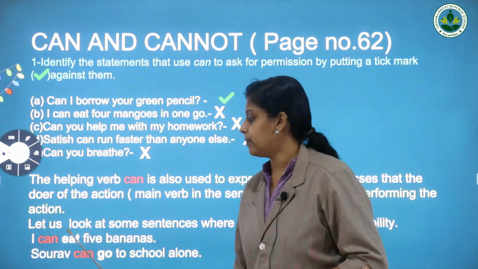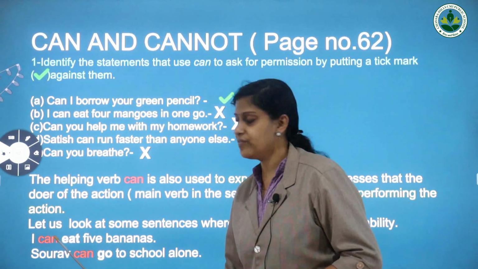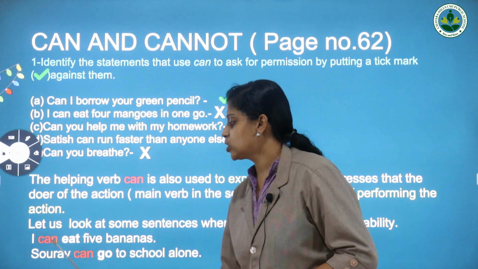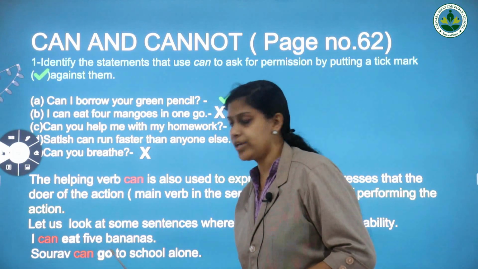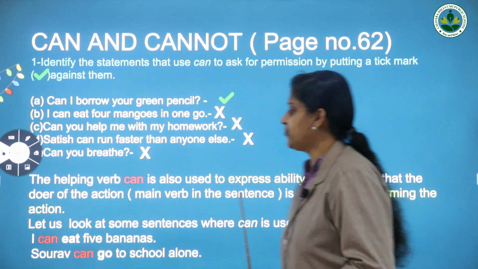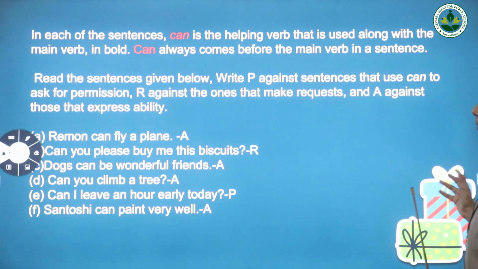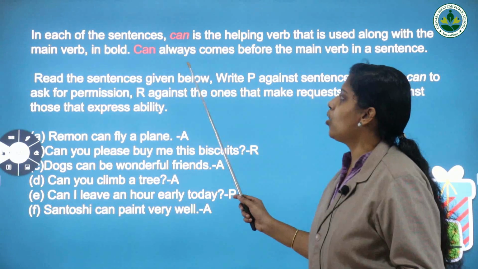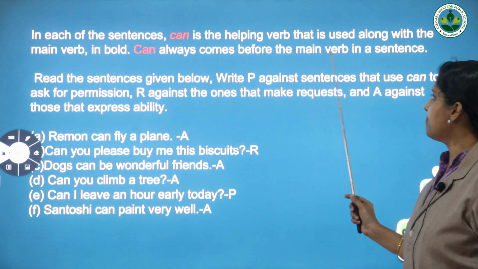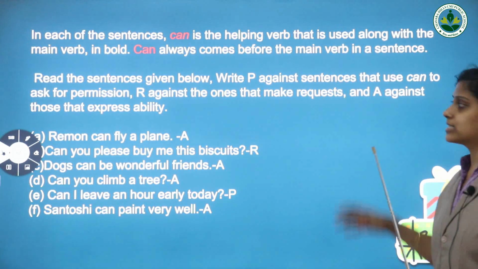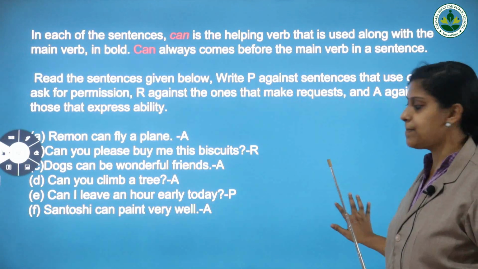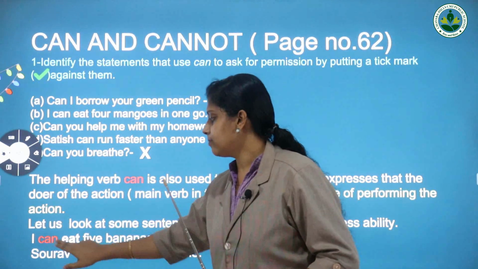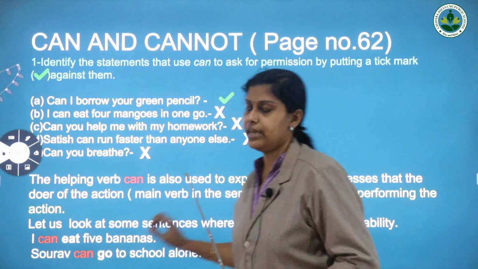Can is the helping verb. Next one, Saurav can go. Here, go is the main verb. Can always comes before the main verb in a sentence.